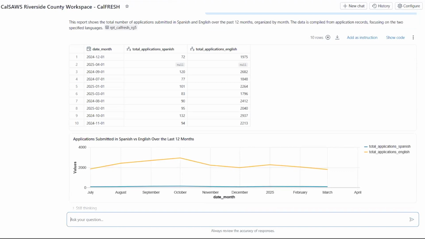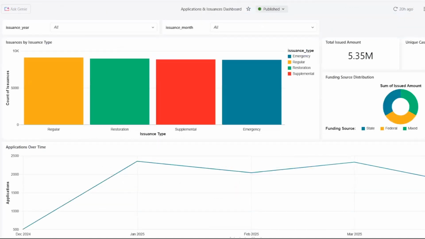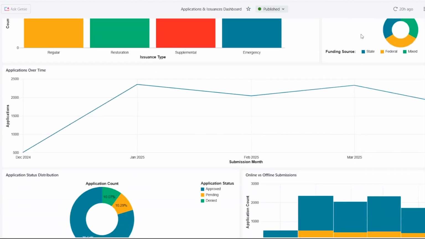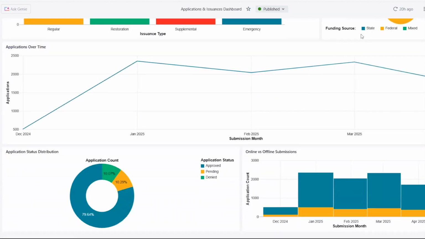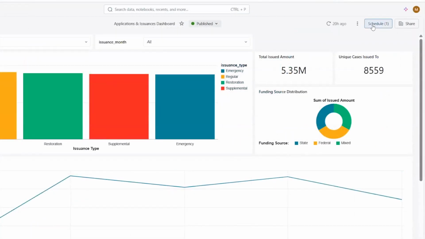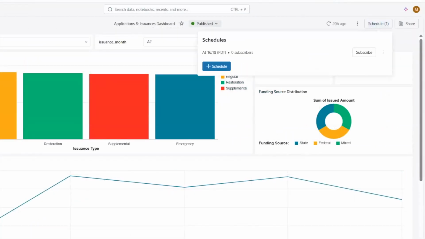Now, because the tool provides code behind each generated response, our county manager can give this to a data team to collaborate on further building this out into a dashboard. Now let's see a dashboard that we've already created. Here we have a dashboard built out to see various cuts of CalFresh application and issuance data. CalSAWS will provide many core reports and dashboards similar to this one that can be pulled into a county workspace and easily customized to add additional insights. It can then be downloaded as a PDF or made available to business users for them to subscribe to.